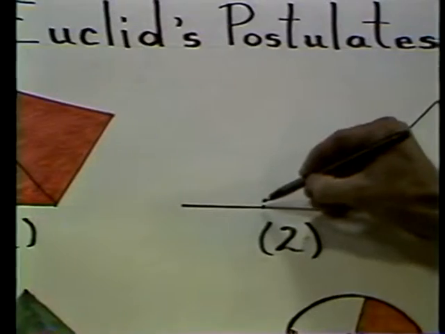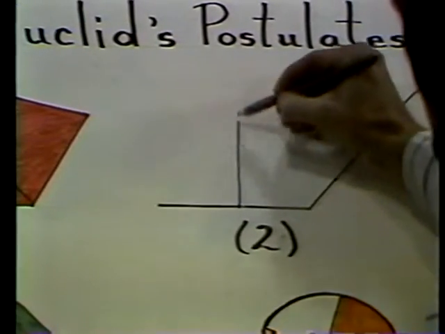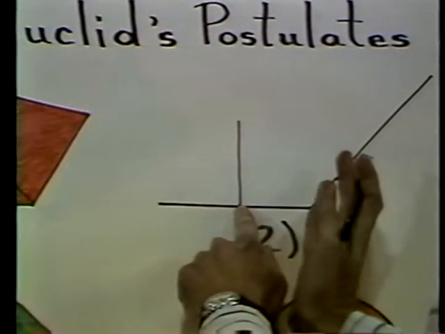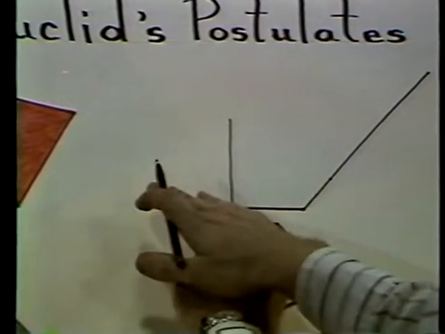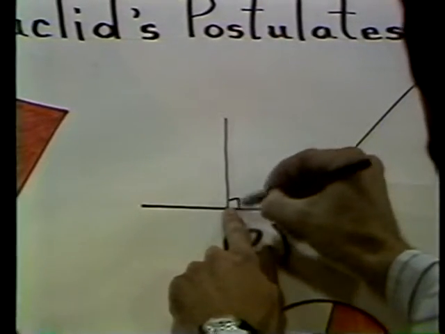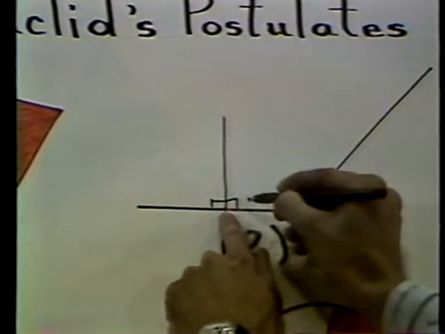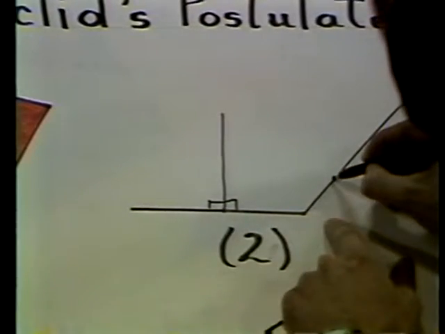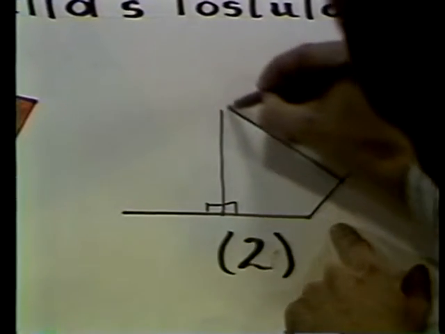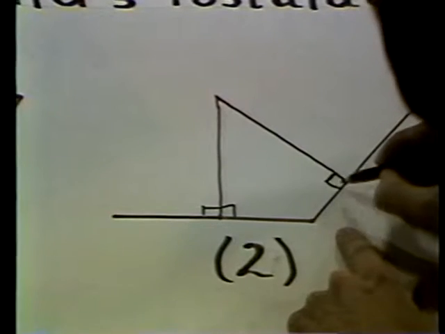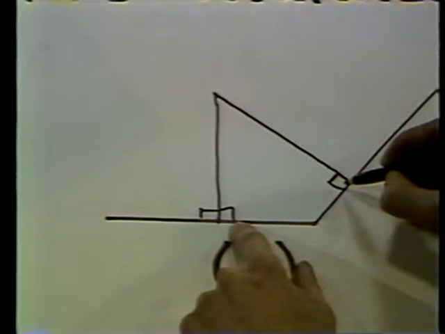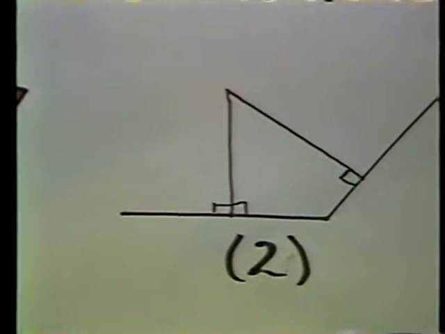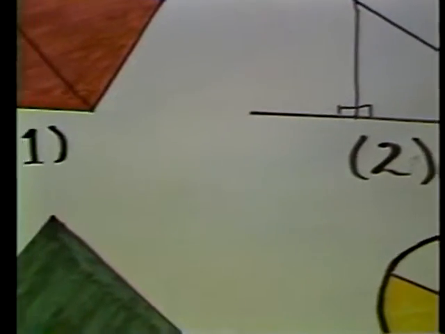Now, a right angle is an angle by which you can fold a line over on top of itself. This is called a right angle. It bisects a straight angle, cuts it in half. If you draw another right angle over here, then what Euclid said is that this right angle is the same as that right angle.